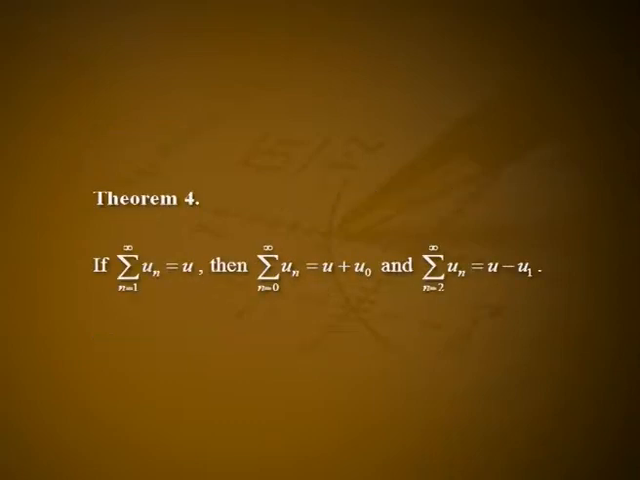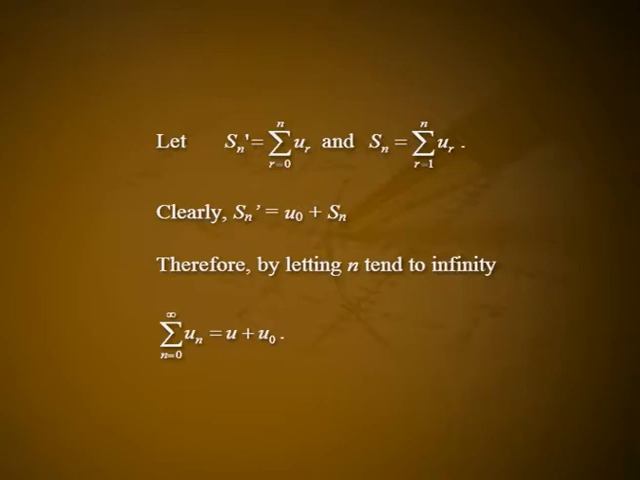Theorem 4. If summation n varies from 1 to infinity, un = u, then summation n varies from 0 to infinity, un = u + u0, and summation n varies from 2 to infinity, un = u − u1. Let Sn' = summation r varies from 0 to n, ur, and Sn = summation r varies from 1 to n, ur. Clearly, Sn' = u0 + Sn.